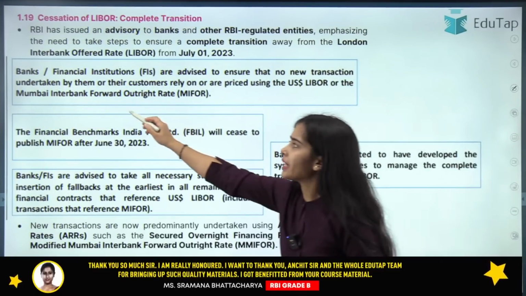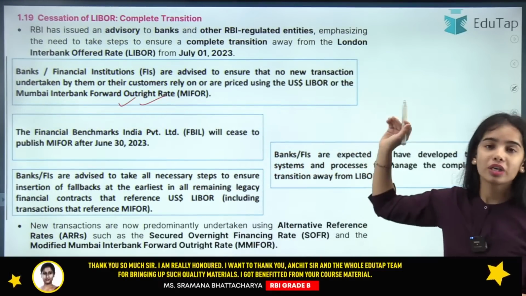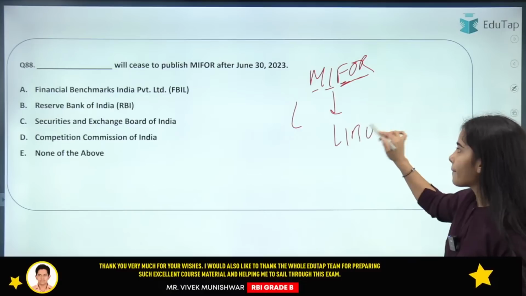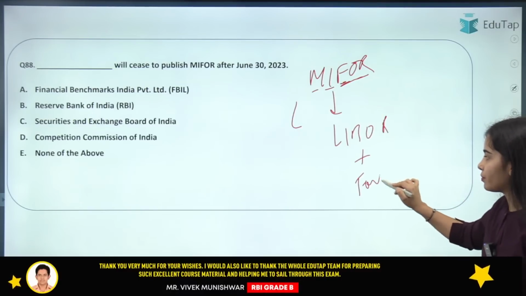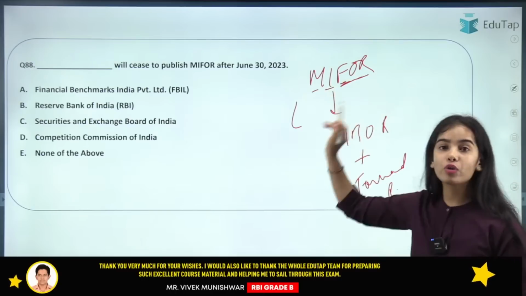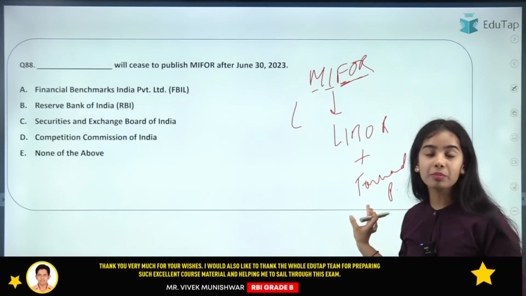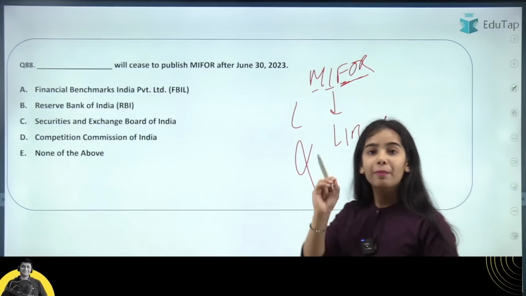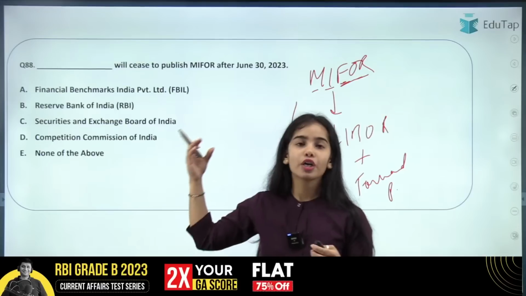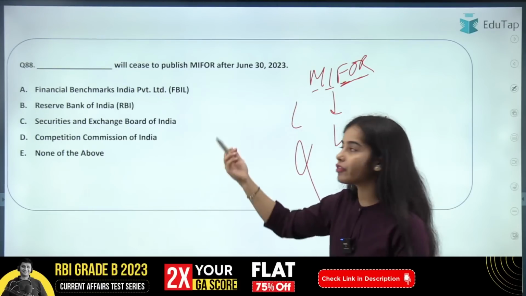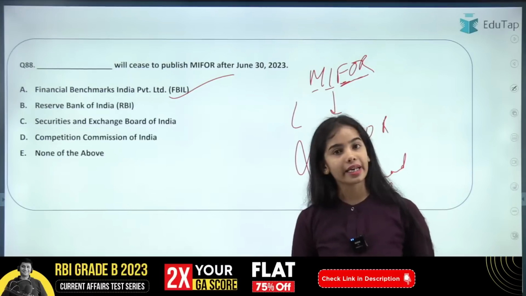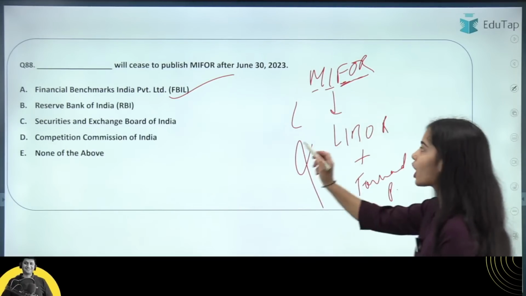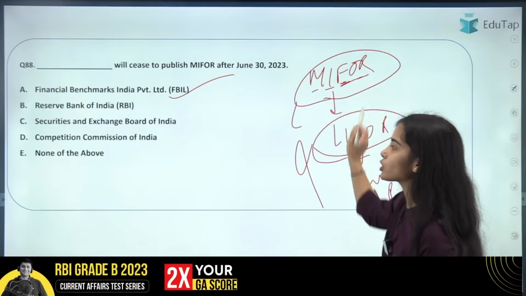Yes, Mumbai Interbank Forward Outright Rate, that is correct. So MIFOR was dependent on LIBOR plus some forward premium. Now if the LIBOR is going to stop, that means the MIFOR is also going to stop. But which of the following entities used to publish MIFOR, that you have to tell. Everyone is giving A as the right answer, that is correct. It was Financial Benchmark India Private Limited that used to publish MIFOR.